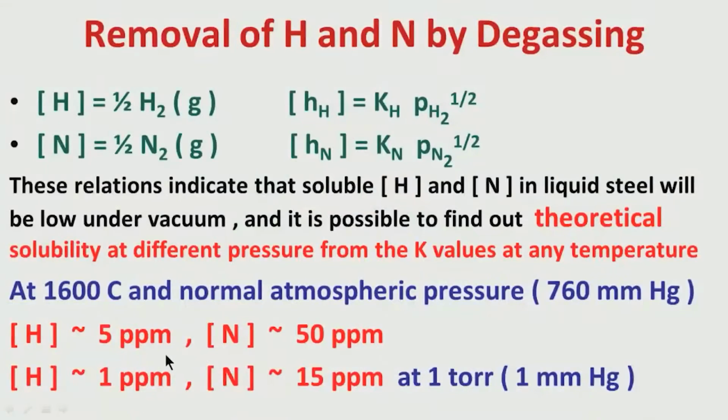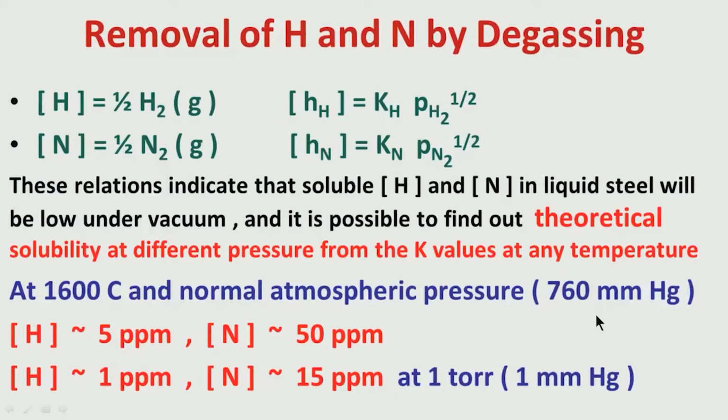So, I have just tried to give you an indication of how by using vacuum we can get a relatively good amount of degassing. The dissolved hydrogen and nitrogen can be brought down by using vacuum.